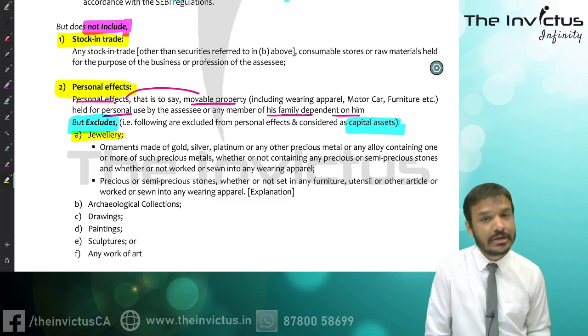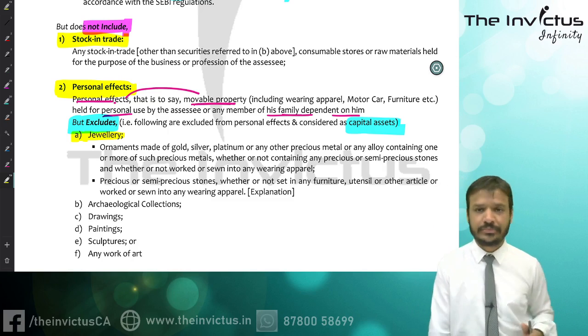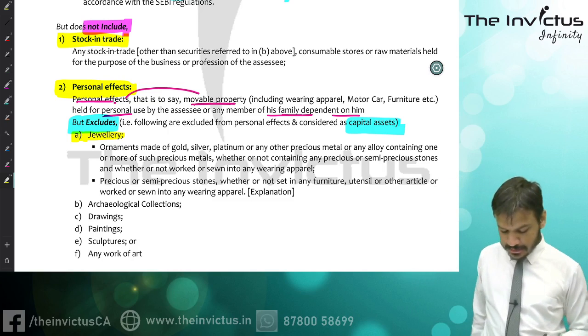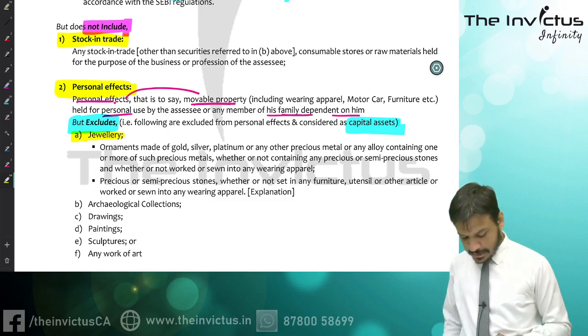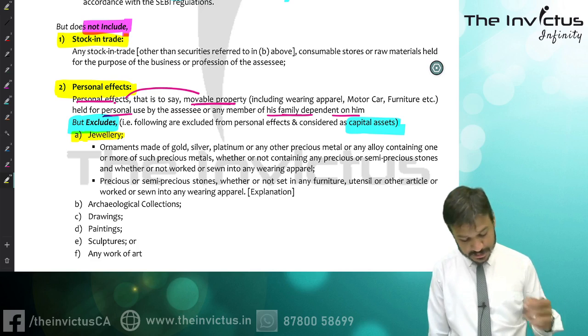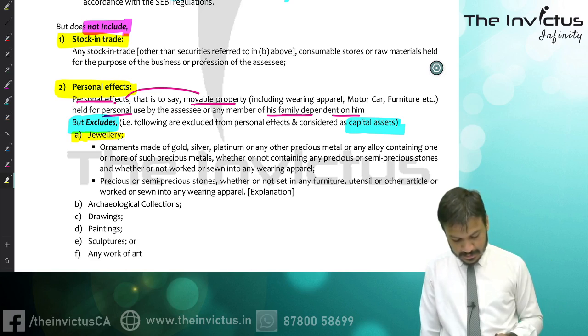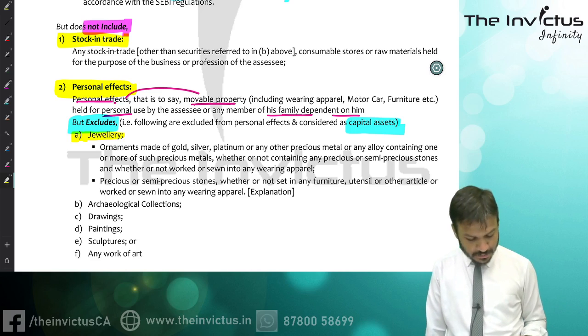So what do you mean by jewelry? Once again the question arises, right? Jewelry means any kind of ornament made of gold, silver, platinum, or any other precious metal or alloy containing one or more such precious metals, and precious stones and semi-precious stones, whether or not worked or sewn into any wearing apparel.